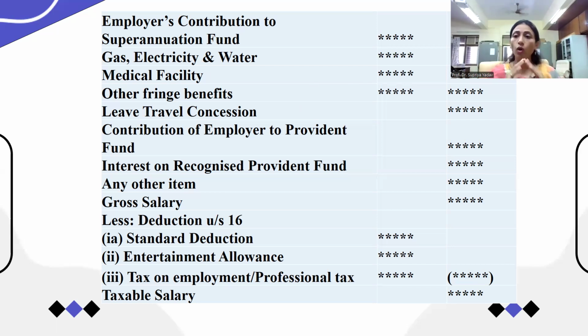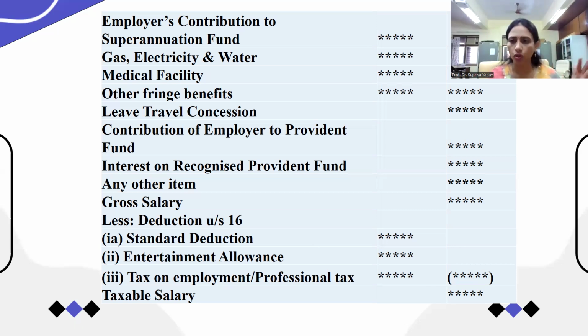Now let's see what deductions are available under section 16 of the Income Tax Act from the salary. Deductions means these amounts we are deducting from the salary, and it is allowed by the Income Tax Act. First one is the standard deduction. The standard deduction is announced every time in a Finance Act.